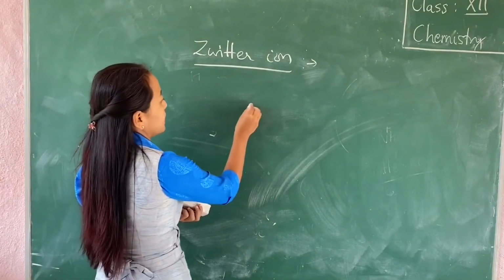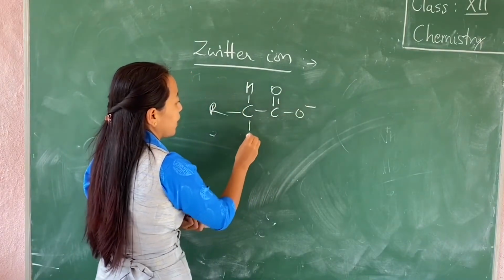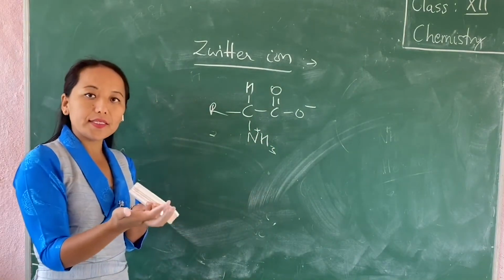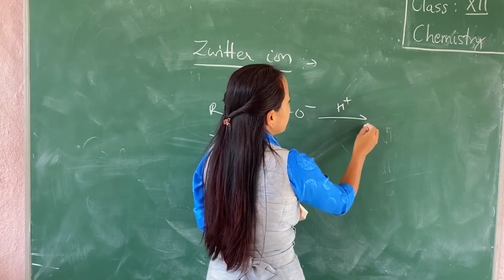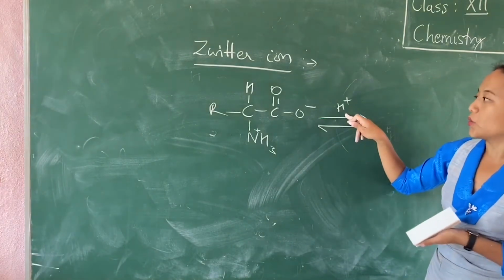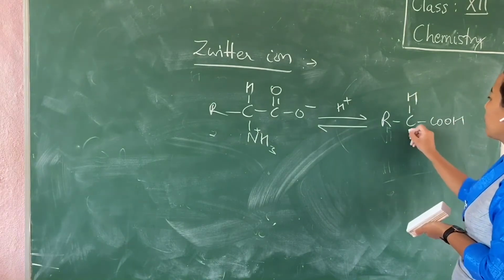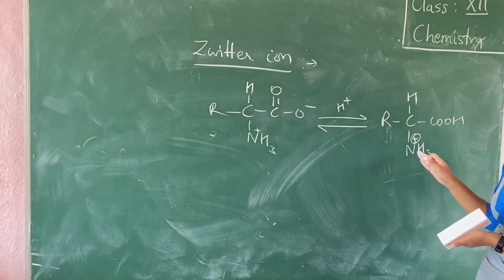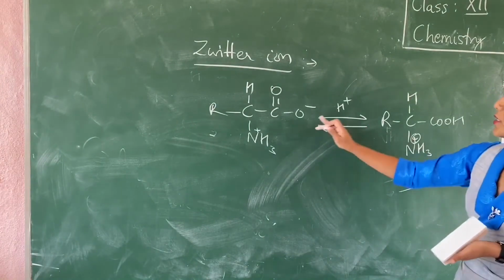The zwitterion, that is RCH, and then you have C double bond O, O minus, and then you have NH3 plus. Now this zwitterion reacts with acid, it also reacts with base. Now when it reacts with acid, H plus, this O negative will accept the H plus from the solution and it forms RCH, COOH, and then you will have NH3 plus. Now you can see that it contains a positive charge, therefore a cation is formed when it reacts with acid,